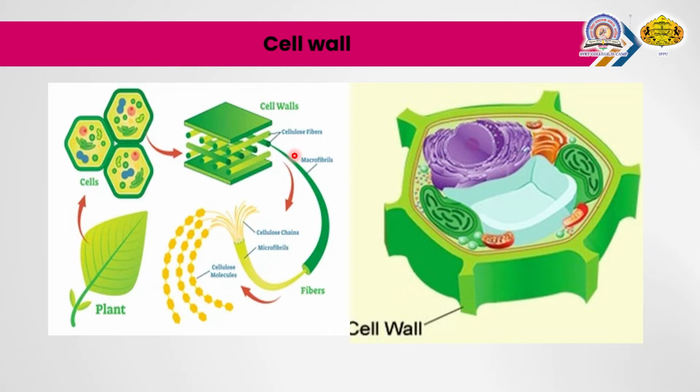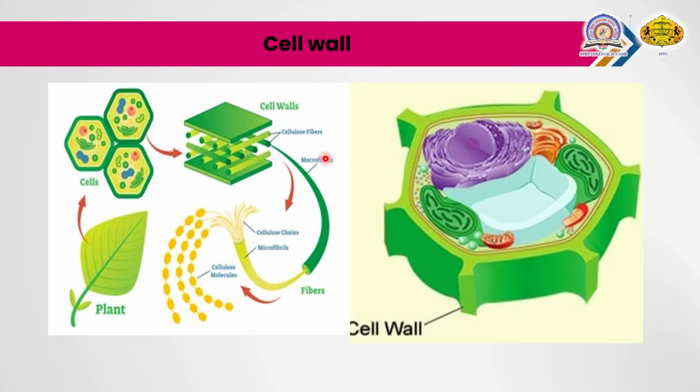The cell wall is the rigid, supportive and protective outer covering layer of the plasma membrane of the plant cell, fungi and some protista. In algae, it shows the presence of cellulose, galactose, mannose and minerals like calcium carbonate in the cell wall. In other plants, it is made up of cellulose, hemicellulose, pectin, lipids and proteins.